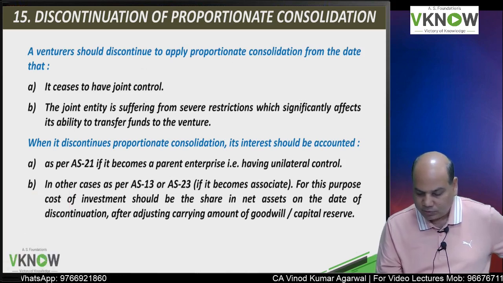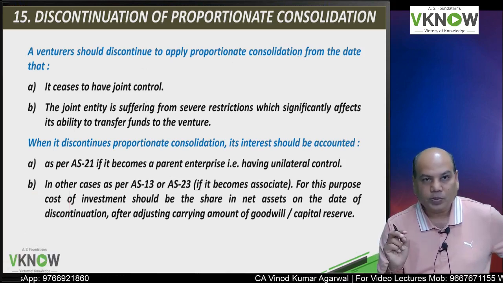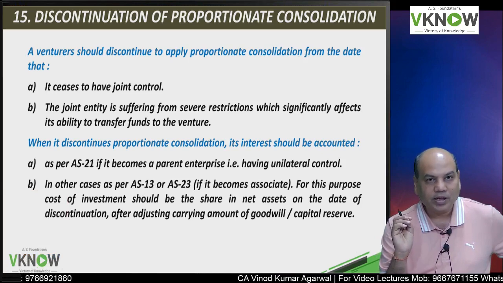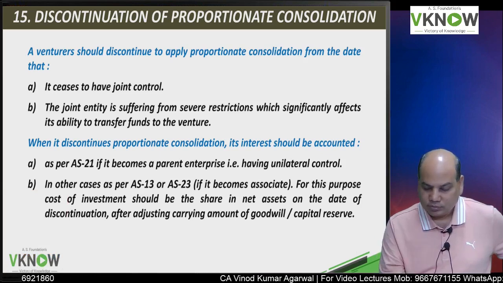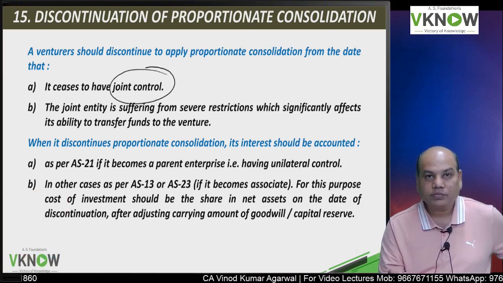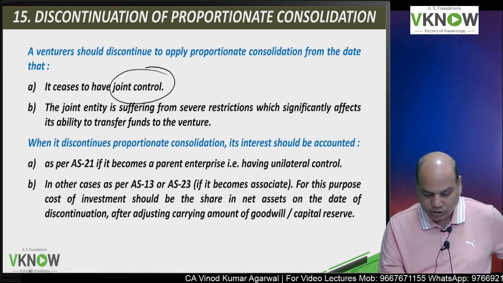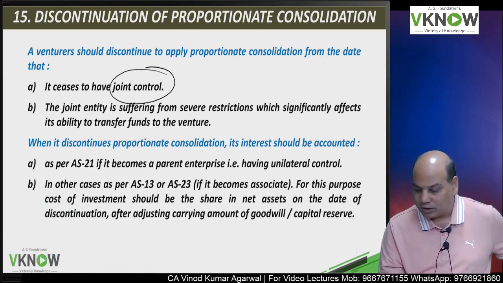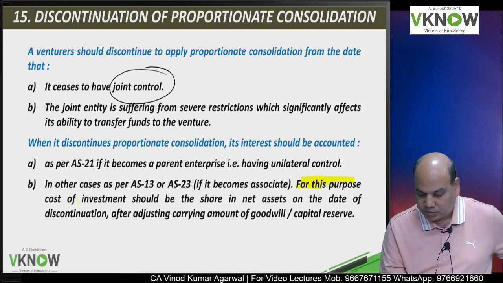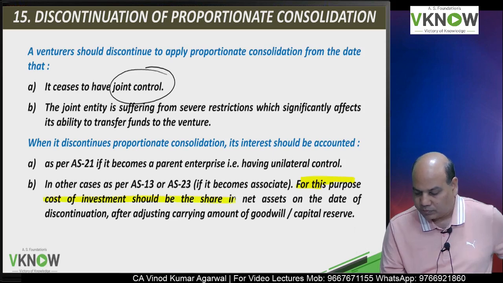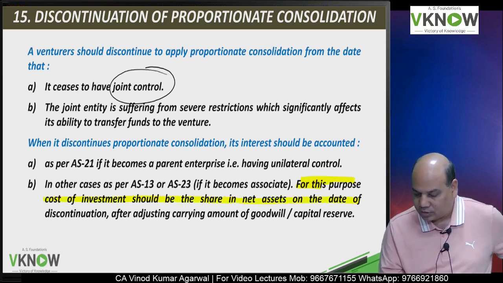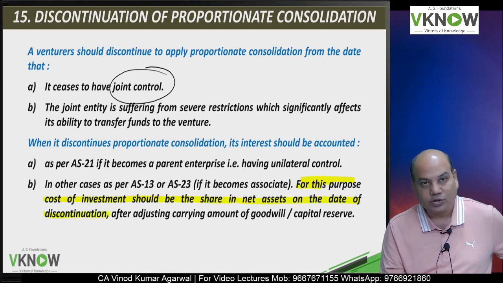Now the question will be, what would be the carrying amount of investment once you cease to have joint control? So there is an answer for that question. Underline, for this purpose, cost of investment should be share in net asset on the date of discontinuation.